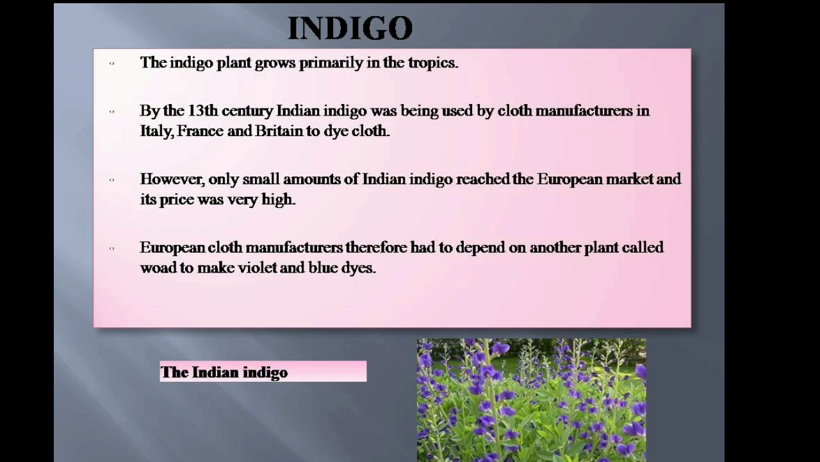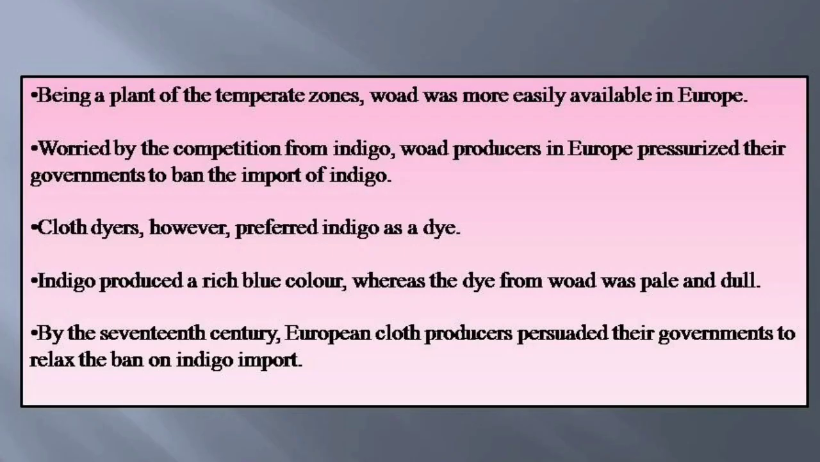The indigo plant grows primarily in the tropics. By the 13th century, Indian indigo was being used by cloth manufacturers in Italy, France and Britain to dye cloth. However, only a small amount of Indian indigo reached the European market and its price was very high. The European cloth manufacturers therefore had to depend on another plant called woad to make violet and blue dye. Being a plant of the temperate zone, woad was more easily available in Europe. It was grown in northern Italy, southern France and in parts of Germany and Britain.